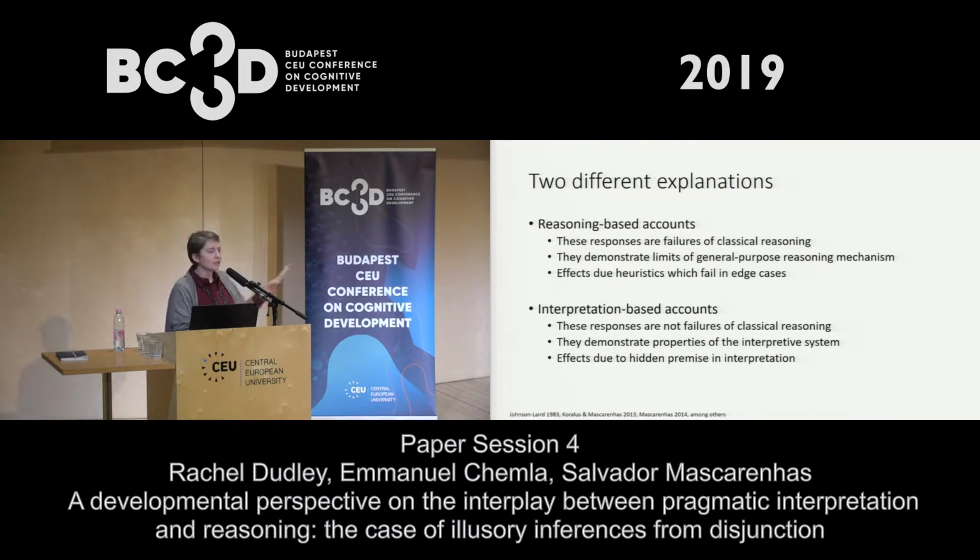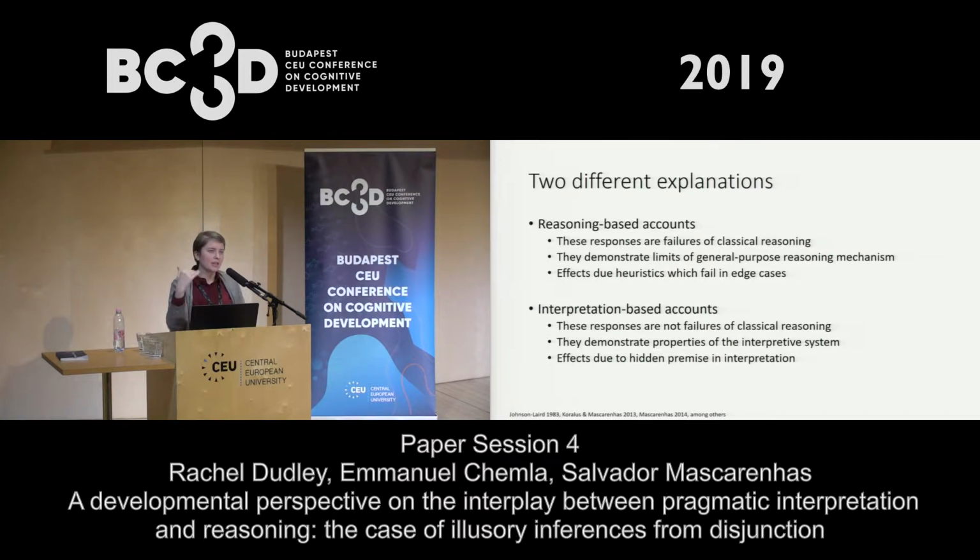In contrast to those reasoning-based accounts, you could also have interpretation-based accounts that would say these aren't failures of classical reasoning. Instead, they're demonstrating properties of the human interpretive system. So there's some sort of interpretation of these premises going on that in effect means there's a hidden premise that we didn't intend as experimentalists.